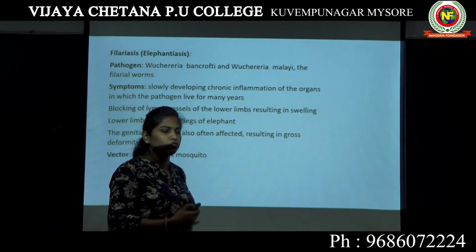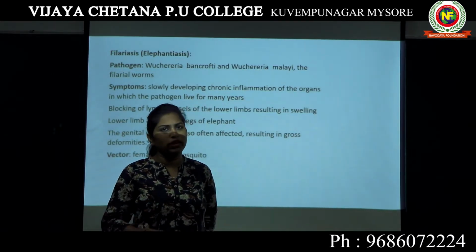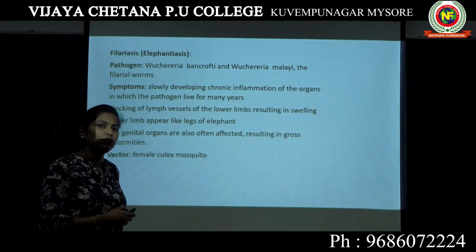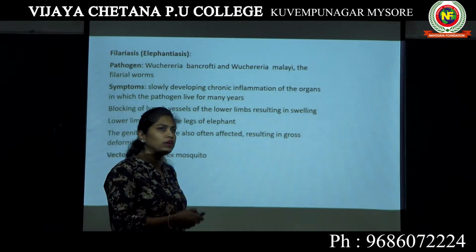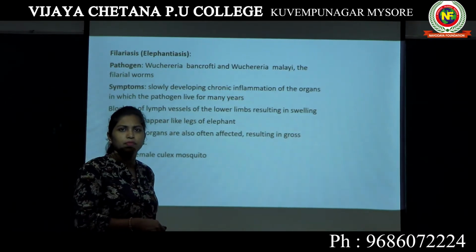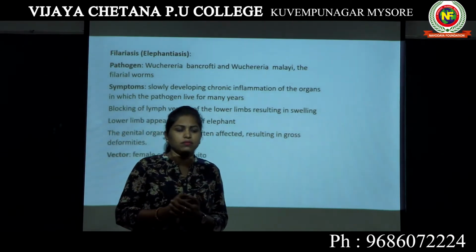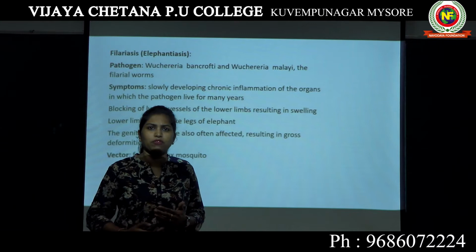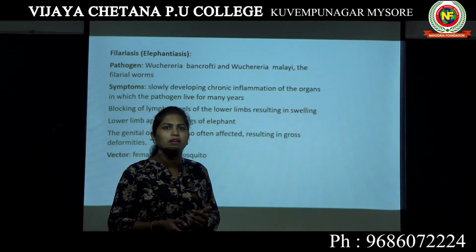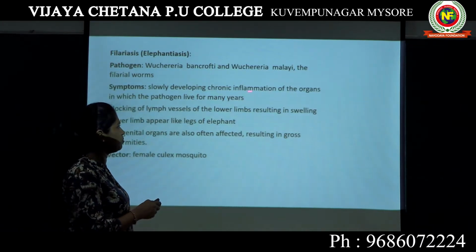Generally it chooses the limbs to live in. In whichever organ it lives, it causes inflammation of that particular organ. Inflammation is nothing but a kind of swelling of the area, redness, and appearance of pain in a particular area. All these symptoms are the hallmark of inflammation.